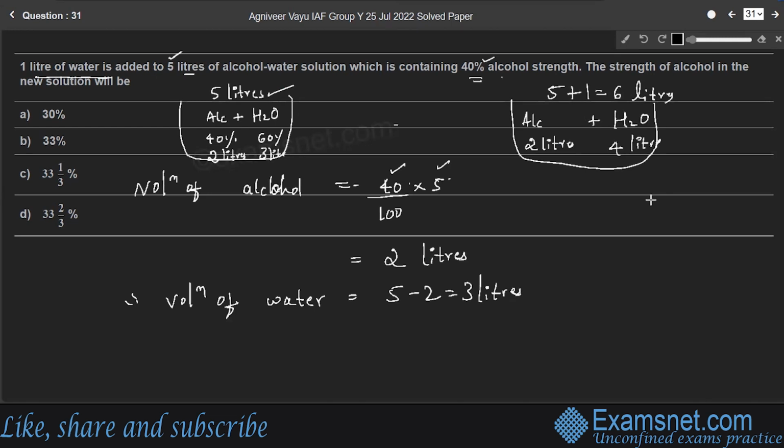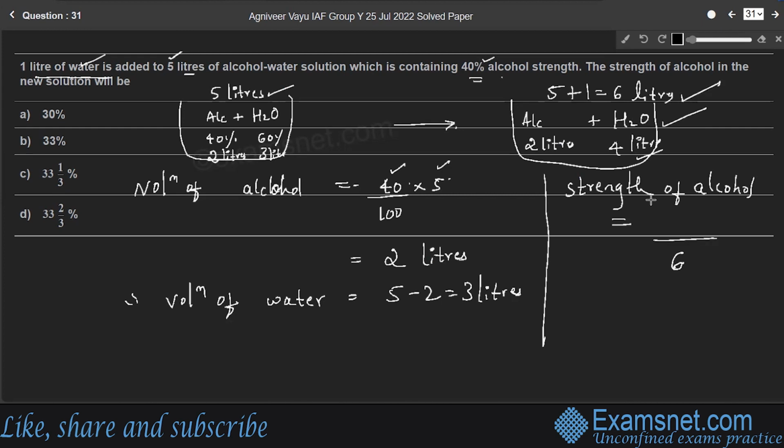Here, to the new solution, 1 liter of water is added. Therefore, the volume of water becomes 4 liters, right? Therefore, we need to find the strength of alcohol in the new solution. So here, the strength of alcohol is equal to, out of the total volume of 6 liters, the volume of alcohol is 2.